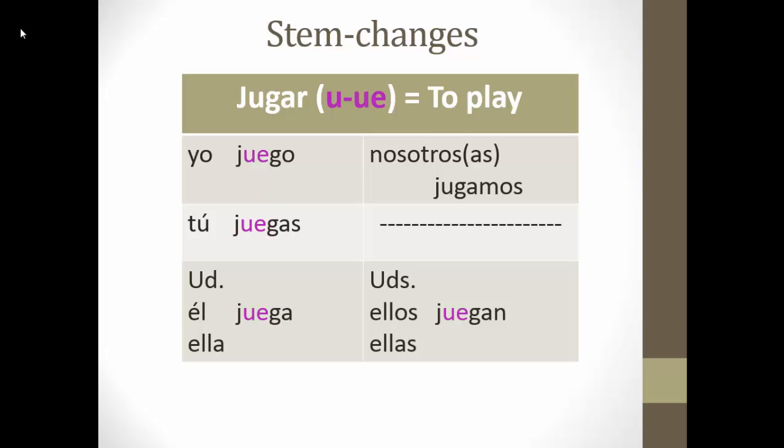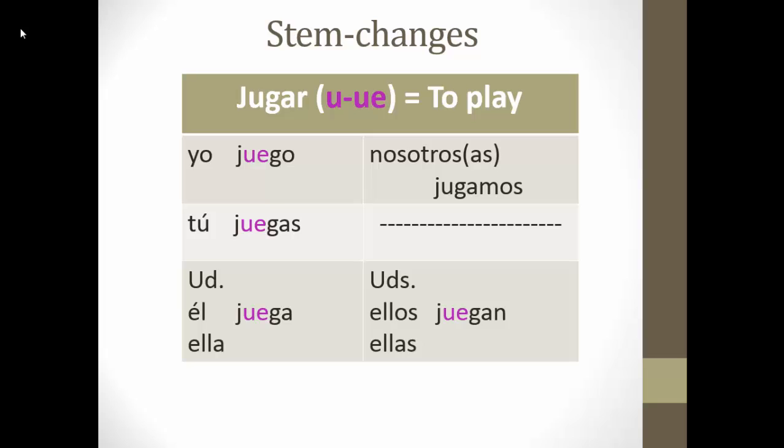Okay, so I wanted to go ahead and show you the example with jugar, because remember, instead of being an O to UE, it's a U to UE. So the U in the stem will change to UE. Yo juego, I play. Tú juegas, you play. Keeping in mind that jugar is an AR verb, so we have AR verb endings.